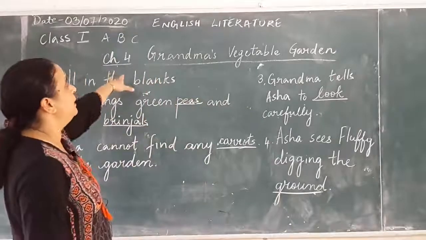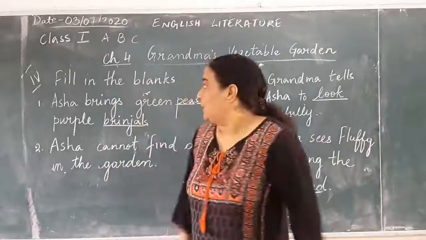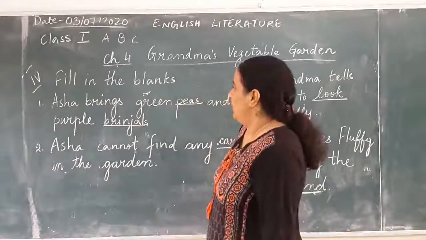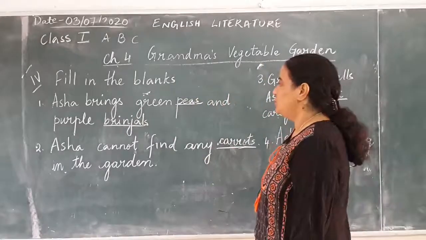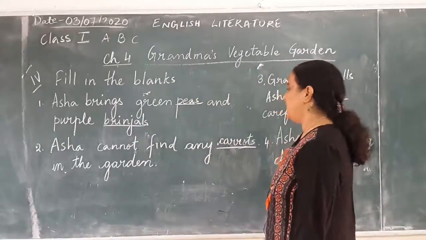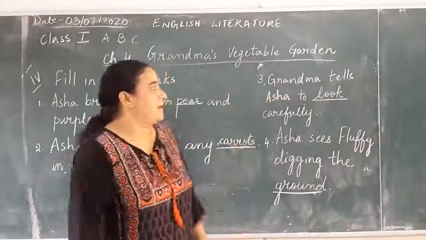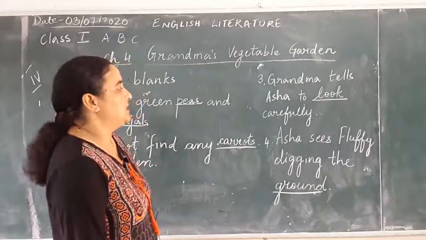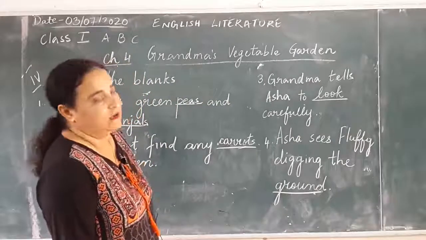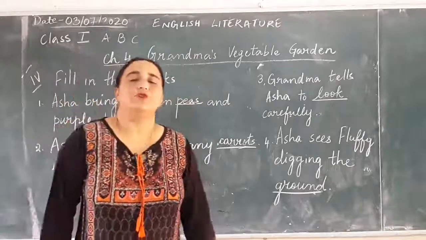So these are the 4 fill in the blanks that you've got to do in your literature copy of chapter number 4. I'll just read it once again. Number 1 is Asha brings green peas and purple brinjals. Number 2 is Asha cannot find any carrots in the garden. Number 3 is grandma tells Asha to look carefully. Number 4 is Asha sees Fluffy digging the ground.